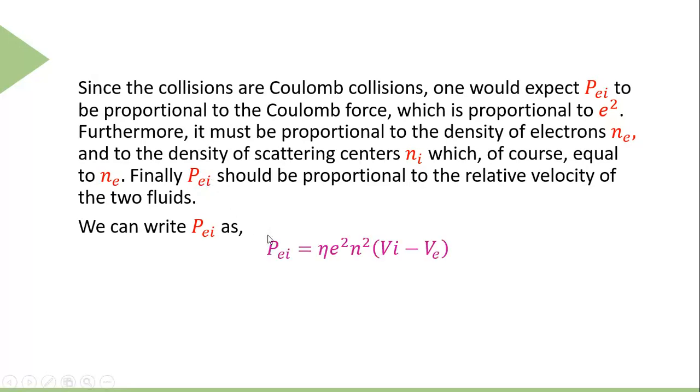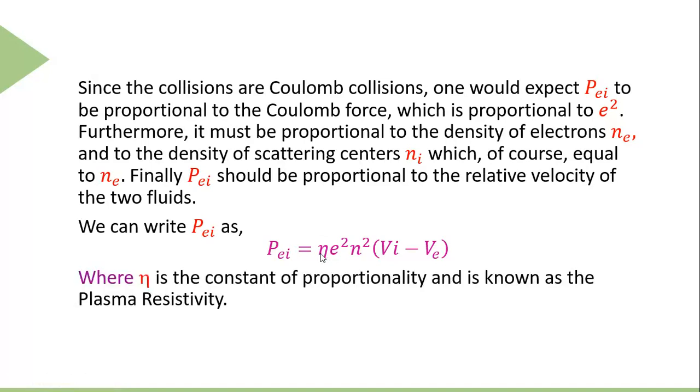So we can write this momentum expression due to the Coulomb collisions as directly proportional to the square of the charge, the number density of the particles, and the relative velocity of the two fluids. If we remove the proportionality, a constant appears here, which is notated as eta, and eta, the constant of proportionality, is known as the plasma resistivity.